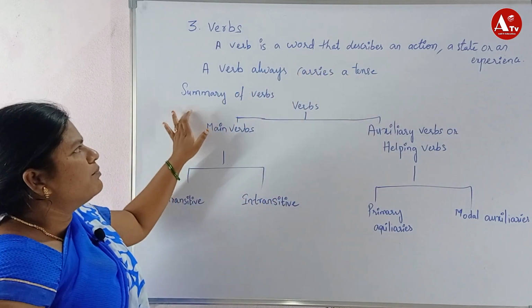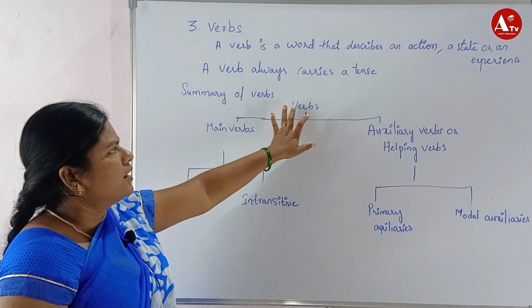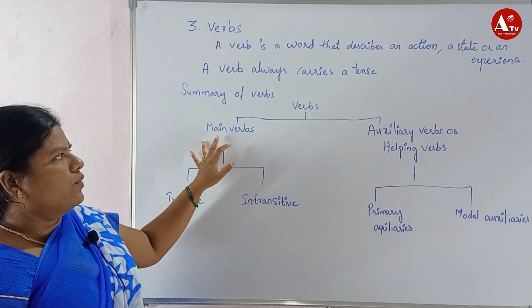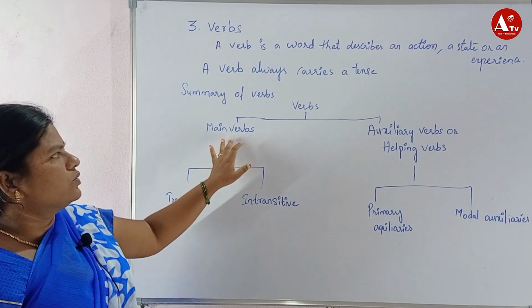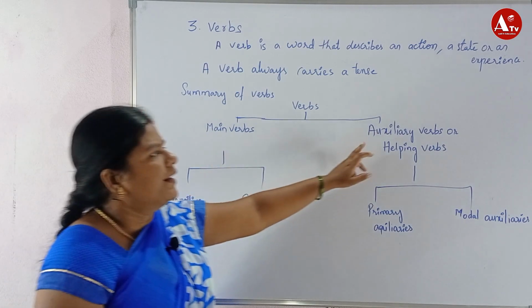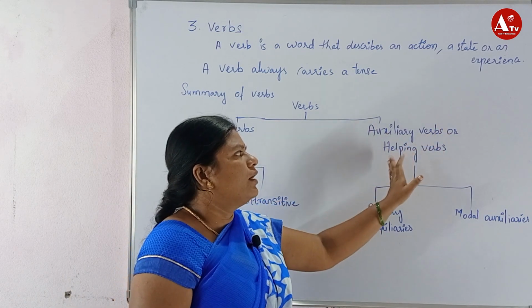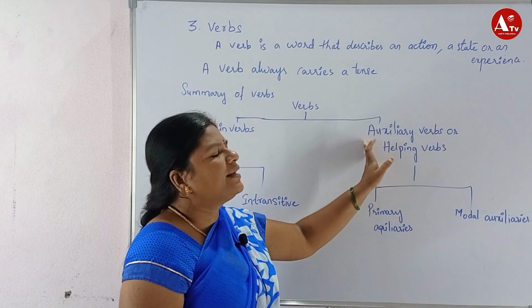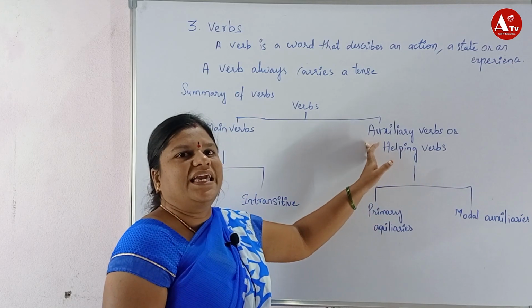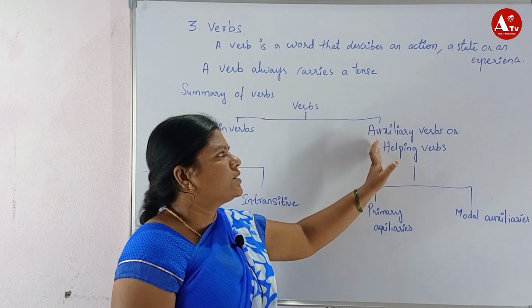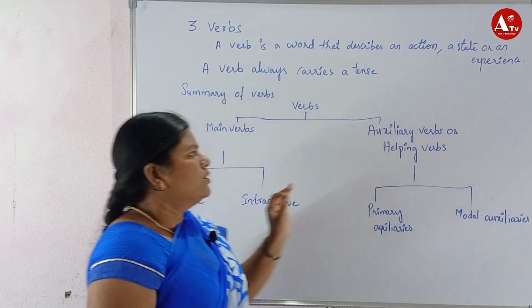So here is a summary of verbs. Verbs are divided into two forms: main verbs and auxiliary verbs. We can call them auxiliary verbs or helping verbs. The auxiliary verbs are is, am, are.